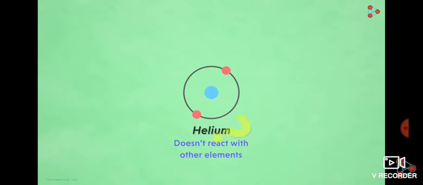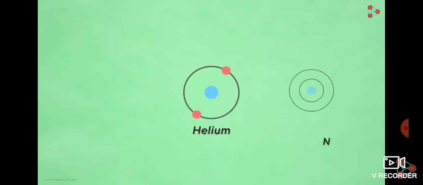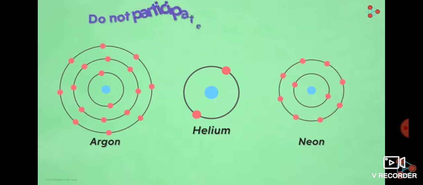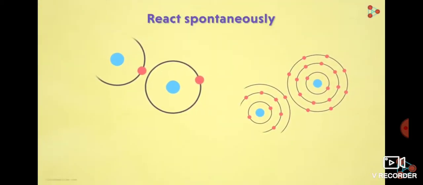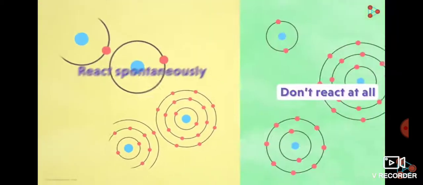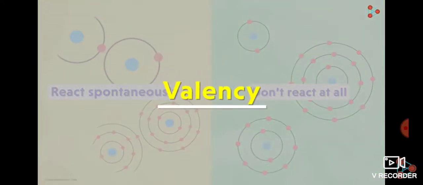But have you ever wondered why? What makes helium and many other elements like neon and argon not participate in chemical reactions? And another question we would have is what makes other elements react spontaneously with each other? The answer is valency. Yes, one of the most important factors for reaction is the concept of valency. But before that, let's have a look at an important concept called the electronic configuration. Now, what could this be?